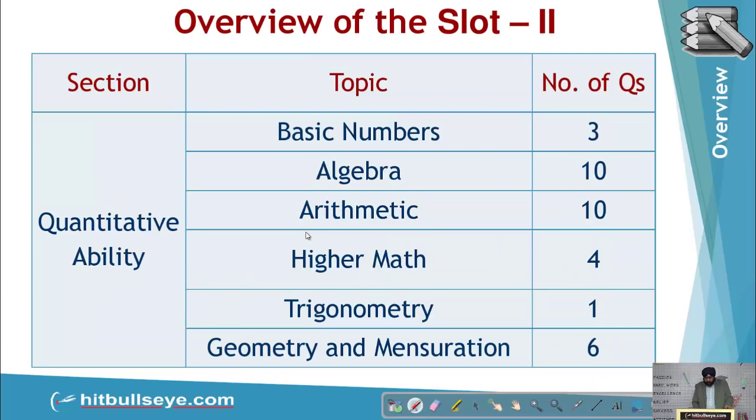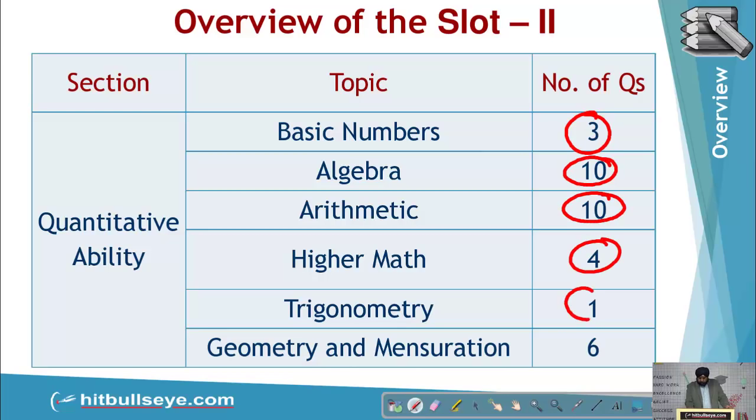So now we'll discuss slot 2. In slot 2, almost the same topics were there, but a bit more difficult in nature. Basic algebra questions were difficult. Algebra, arithmetic, higher maths, trigonometry and geometry and mensuration were there. Again, the question on height and distance was very simple in geometry. In arithmetic, a question on profit and loss was there. A question on percentage was there.